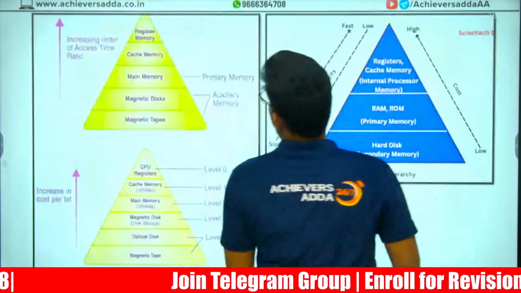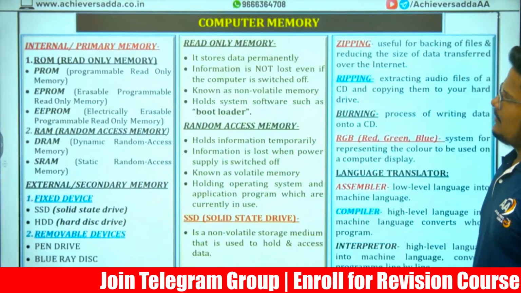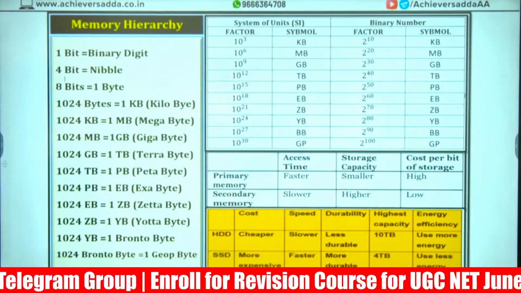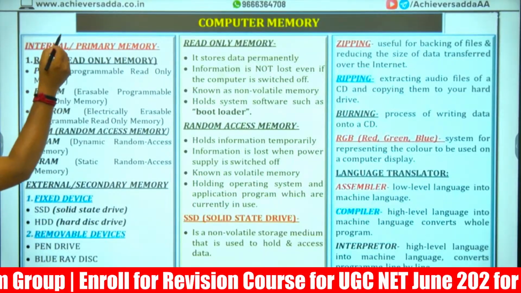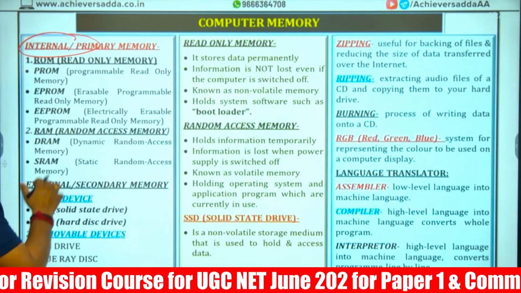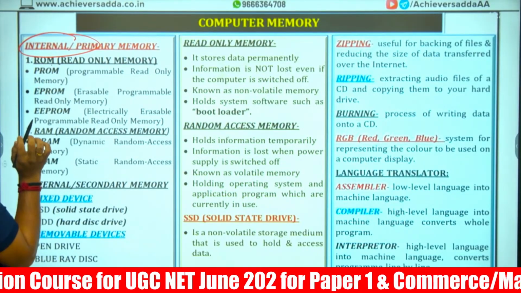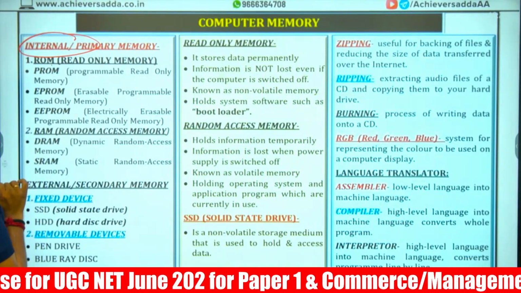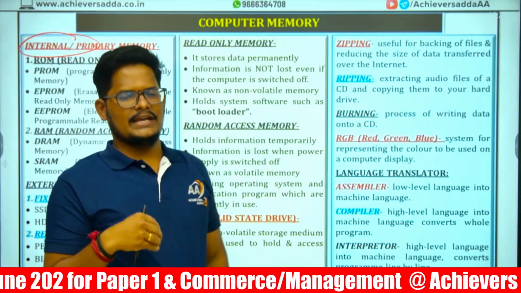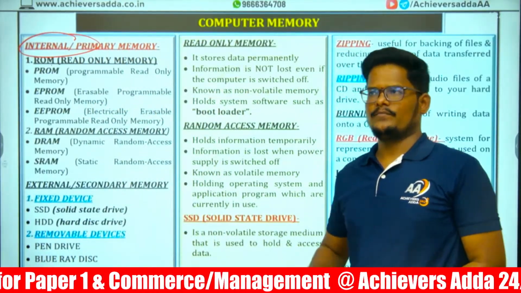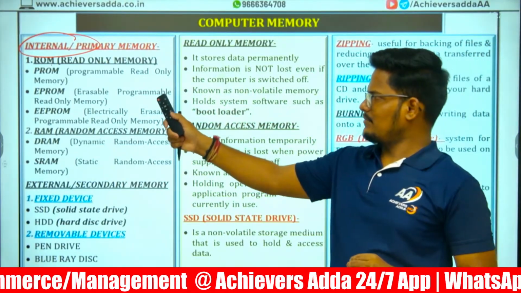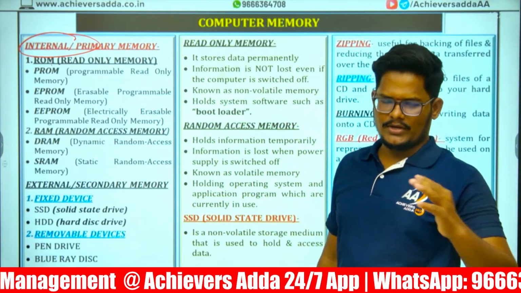Next, let's go to the memory. Computer memory. There are two kinds of memory in the broad way. One is internal memory, and the second one is external memory. Internal memory has ROM and RAM as the two categories. Internal is the primary memory, and external is the secondary memory. Internal is RAM and ROM. RAM is random access memory. ROM is read-only memory.